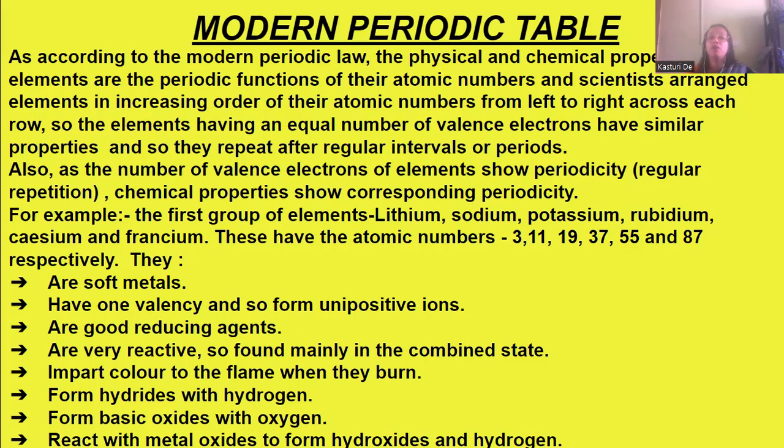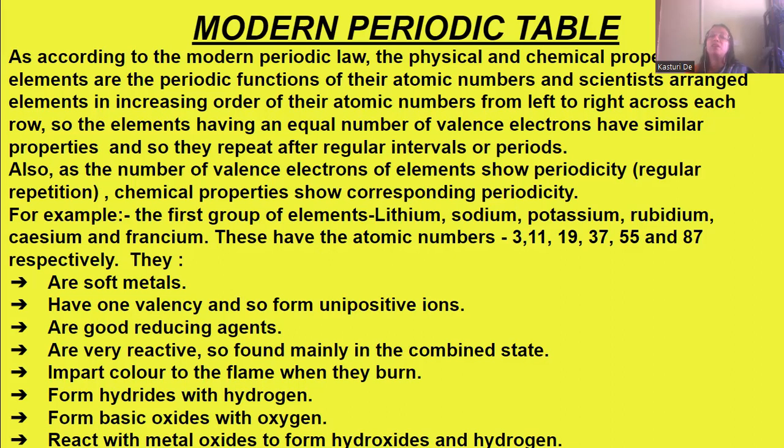For example, the first group of elements, that is lithium, sodium, potassium, rubidium, cesium, and francium, their atomic numbers are 3, 11, 19, 37, 55, and 87. So what do we see throughout the row?